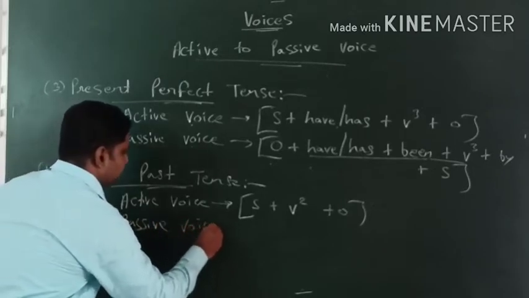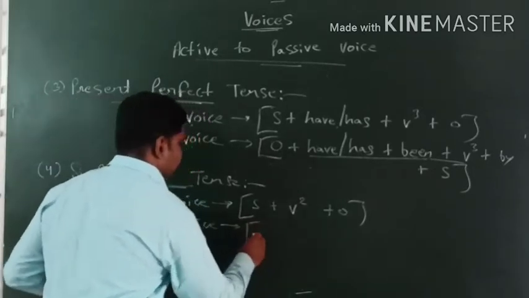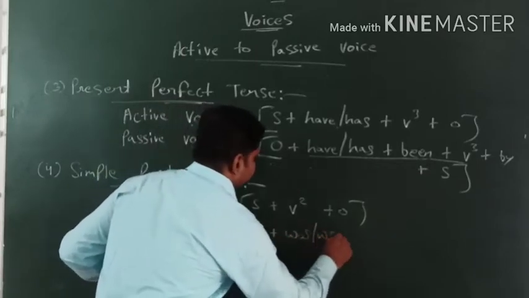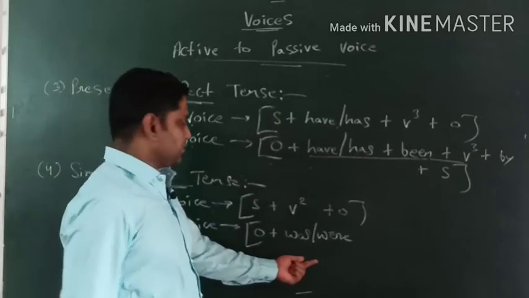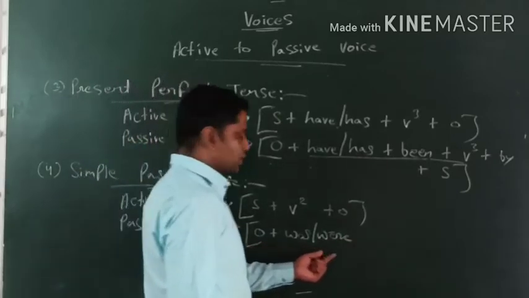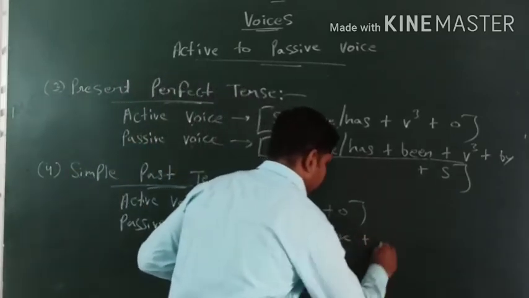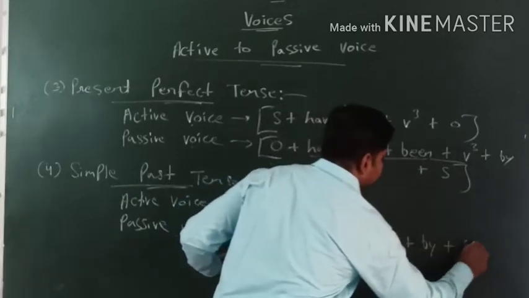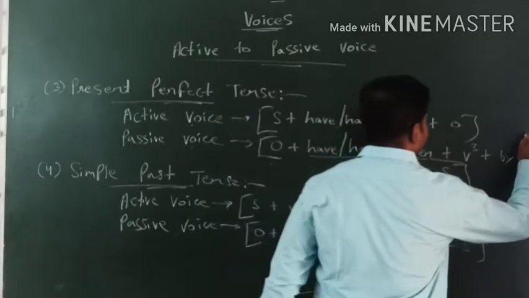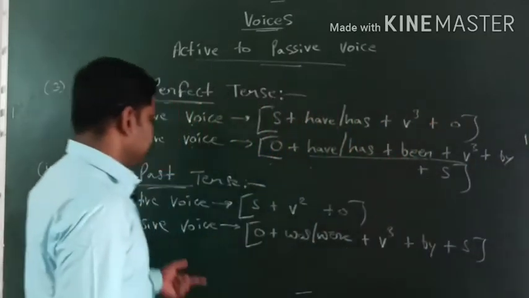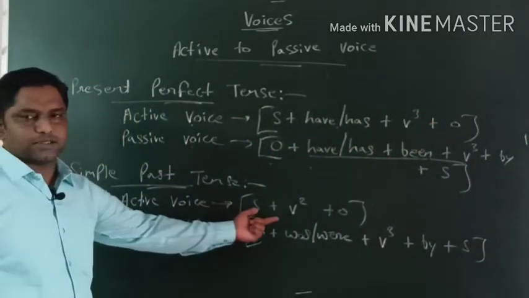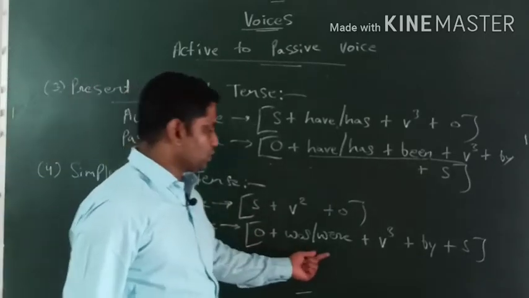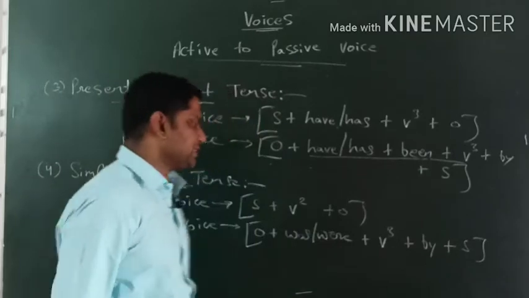Passive voice के लिए formula obviously it starts from object. Object plus was/were, where is the identity of past tense, right? Object plus was/were plus V3 plus by plus subject. This is the formula for simple past tense. Okay, active voice के लिए subject plus V2 plus object. Passive voice के लिए object plus was/were plus V3 plus by plus subject.